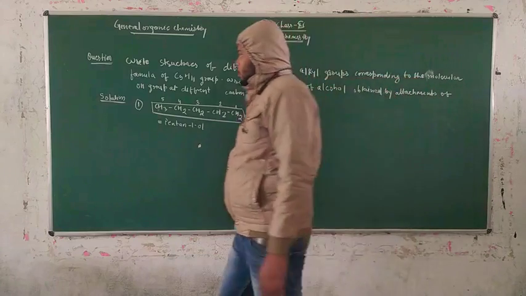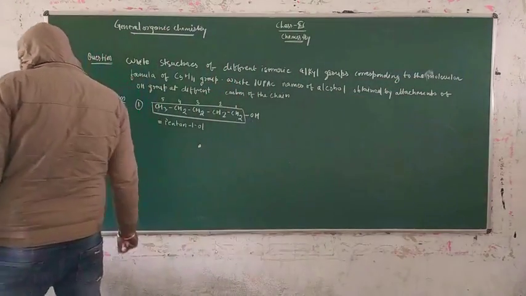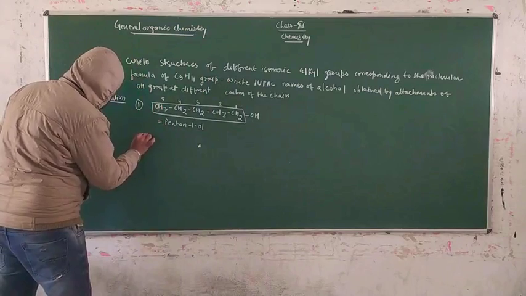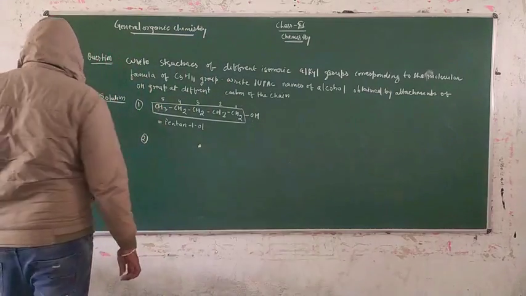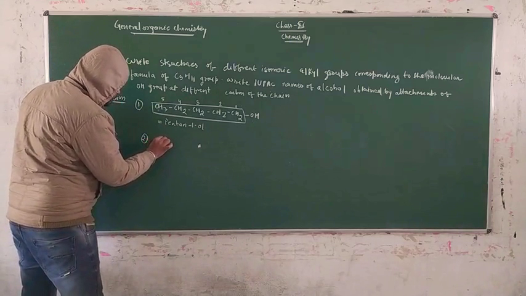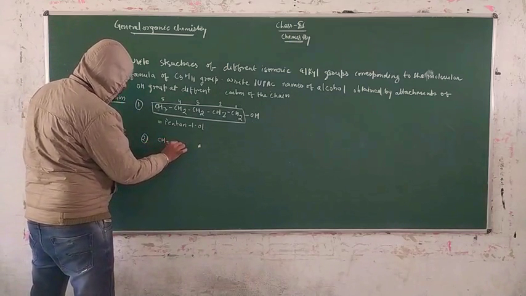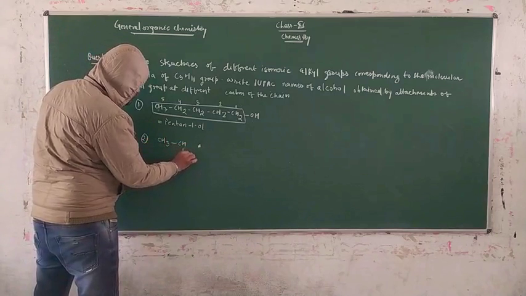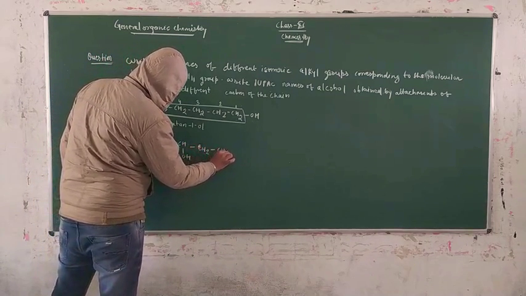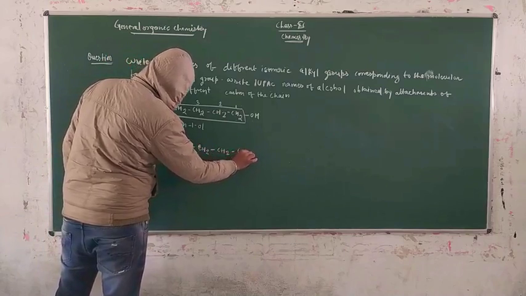Now we have to draw the different isomeric structures. Again, for the second formation, you represent the concept like this: CH3, CH, OH, CH2, CH2 and CH3.